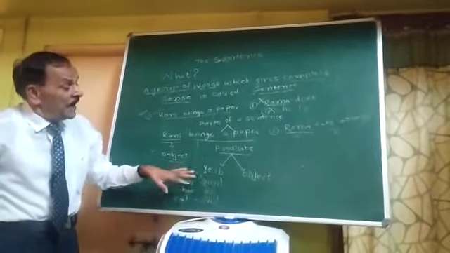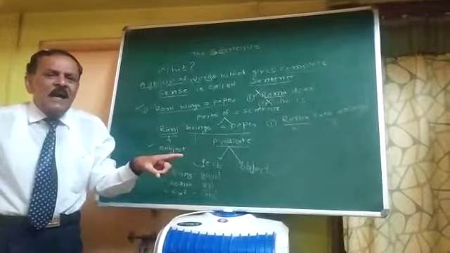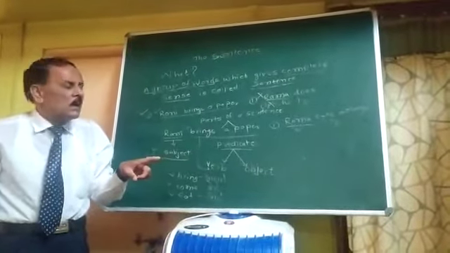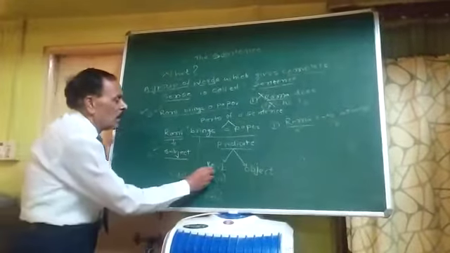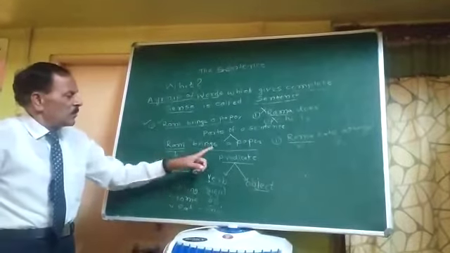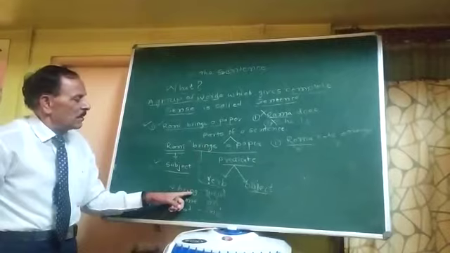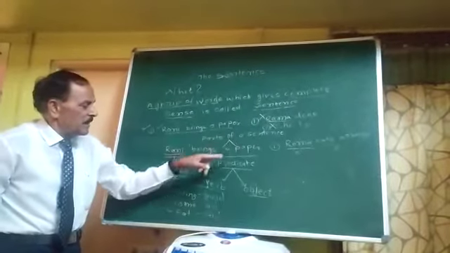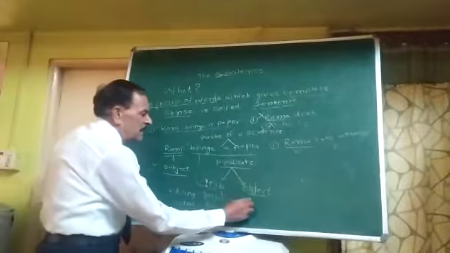And in the predicate, again there are two parts, verb and object. What is the verb here? Bring is the verb. Object, paper. The object is a paper.